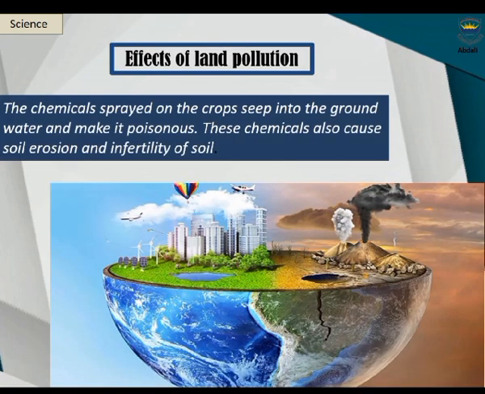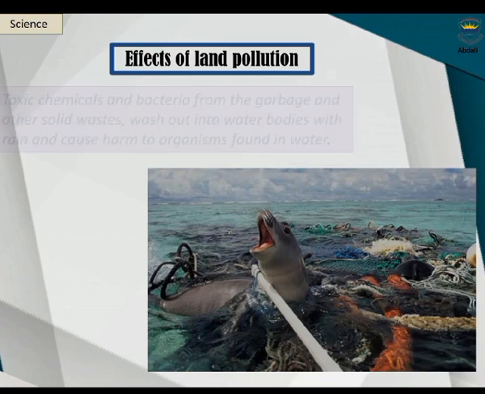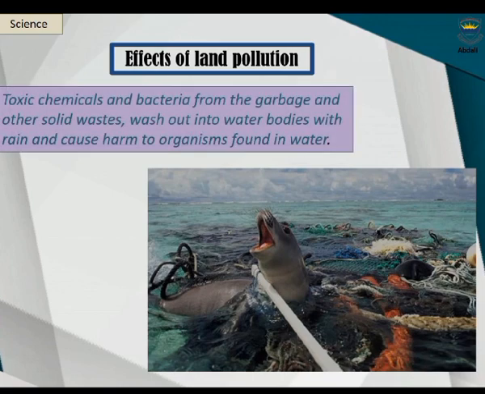Effects of land pollution. The chemicals sprayed on the crops seep into the groundwater and make it poisonous. These chemicals also cause soil erosion and infertility of soil. Toxic chemicals and bacteria from the garbage and other solid wastes wash out into water bodies with rain and cause harm to organisms found in water.